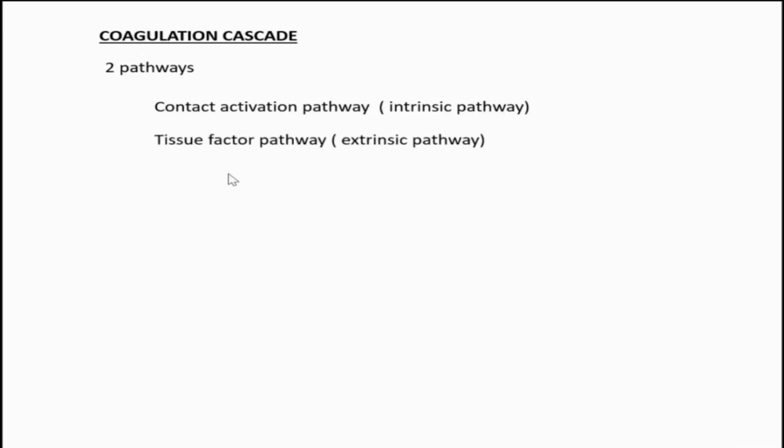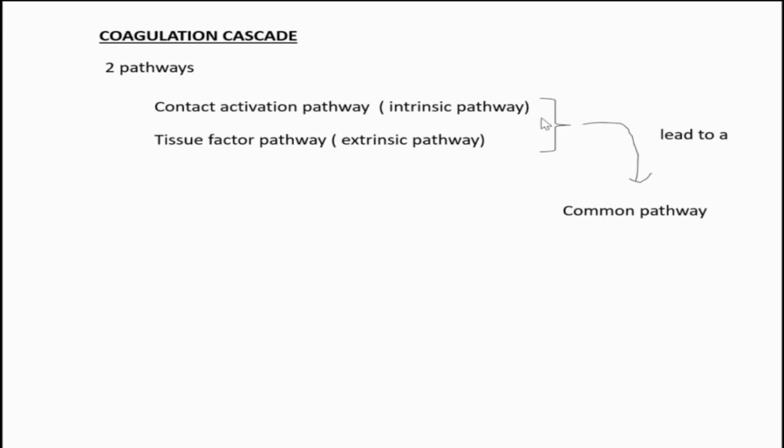And the second one is called the tissue factor pathway or extrinsic pathway. And both these pathways combine in a common pathway. Both these pathways end up in a common pathway, and that common pathway then ends up in fibrin formation.